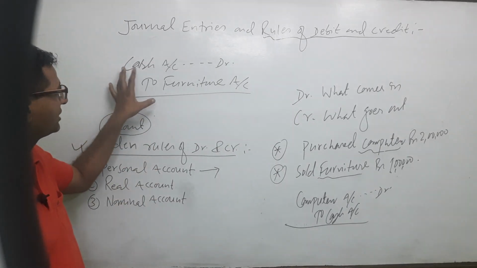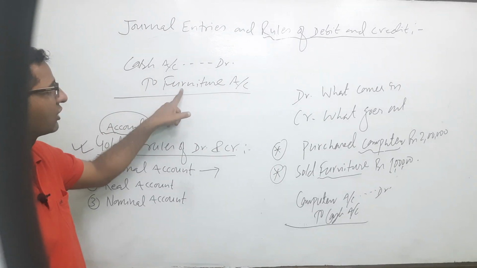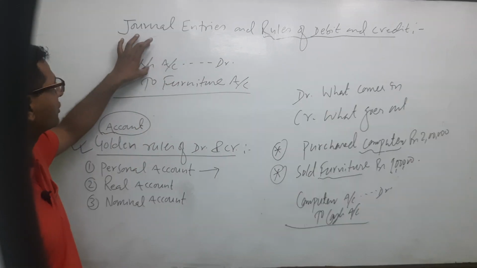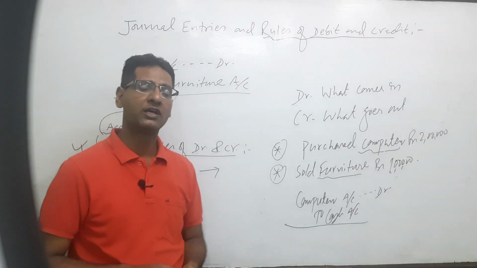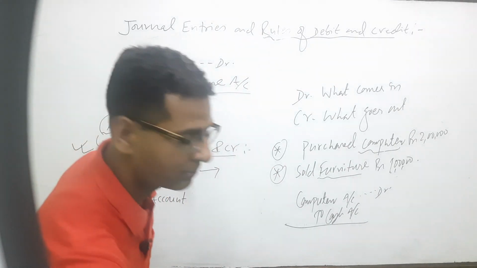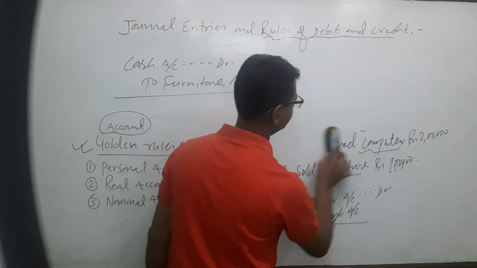So what comes in is debit. If we sell, cash comes in and what goes out? Furniture goes out. What comes in is debit, what goes out is credit. This is the rule of our real account. Real account is related to assets, properties and things. That is why we followed this rule.